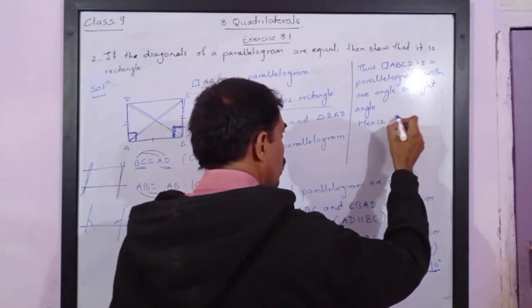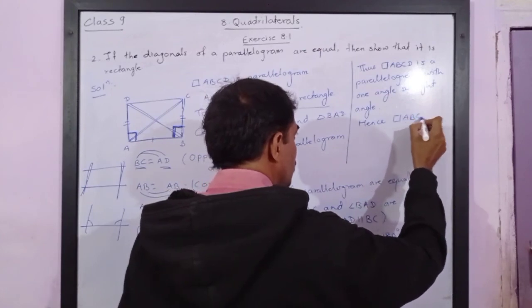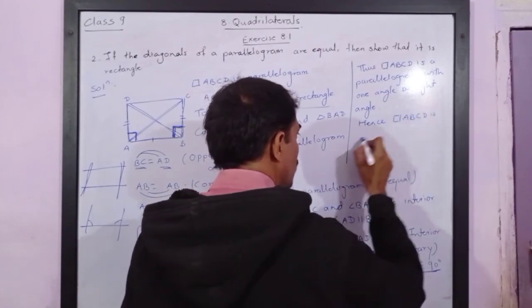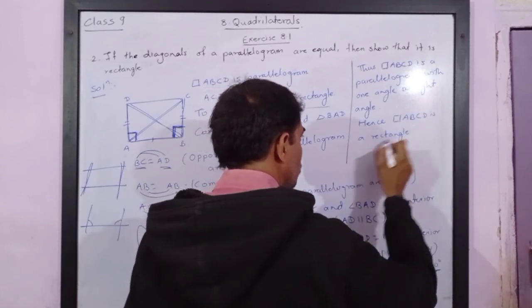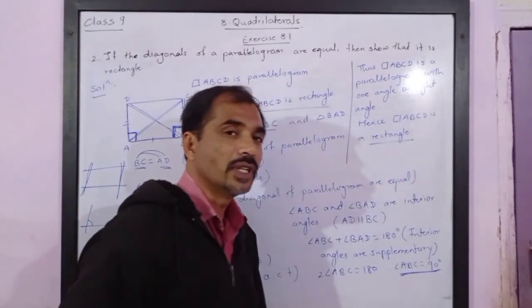Hence quadrilateral ABCD is a rectangle, or it must be a rectangle according to the definition of the rectangle.